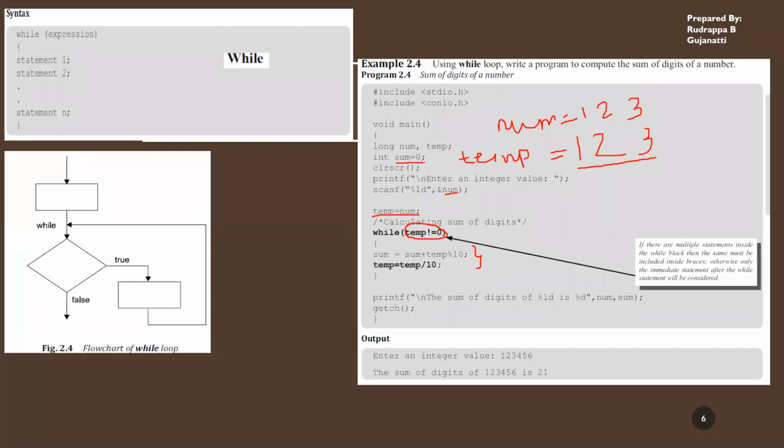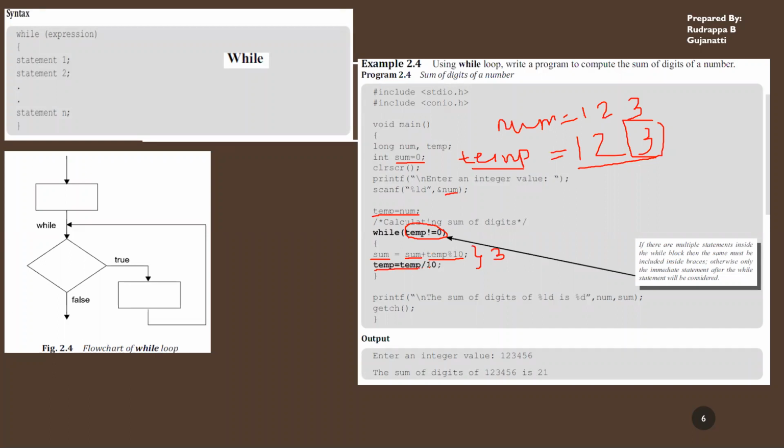Now initially what is sum? Sum is 0. Now you are adding those numbers. So 0 plus the remainder part of this temp variable. What is the remainder of this temp? If you divide it by 10, you will get this digit. Temp mod 10 will give you the last digit. So you're doing 0 plus 3. So in the first step, this will be 3.